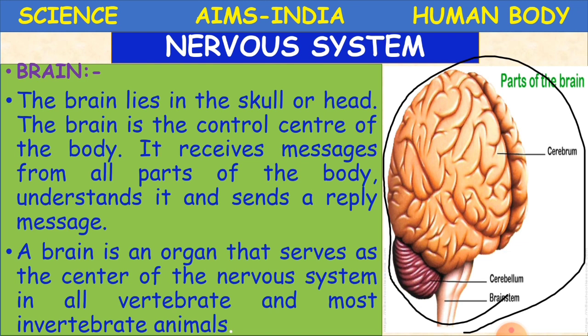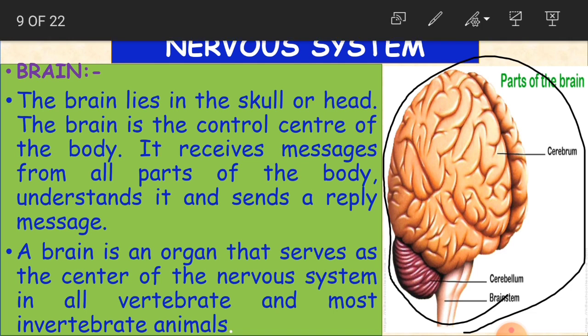Okay, like for example, we human beings, mammals, that is who give birth and give milk to the young ones. Okay, and even some animals, like if you see fish, all reptiles, snake, all those are vertebrates. And most invertebrate animals, invertebrate in the sense like who do not have the spinal cord. For example, butterfly, insects, spider, all this, they do not have spinal cord. So that is why we call them as invertebrate animals. Clear, children?